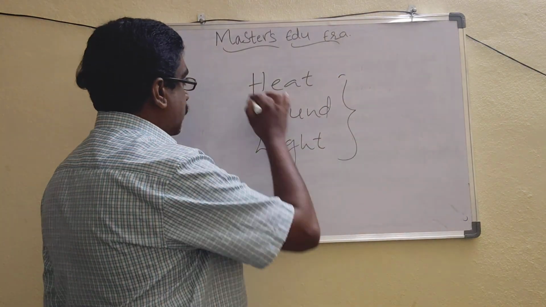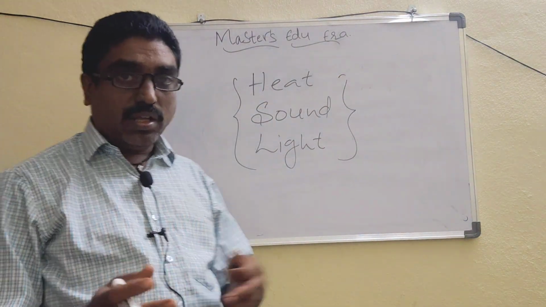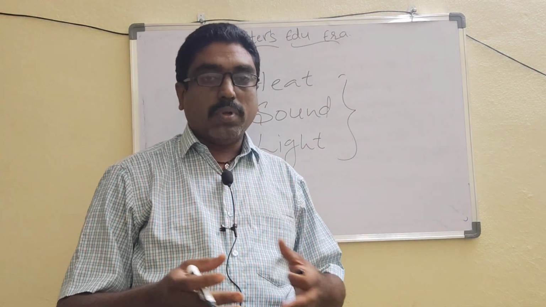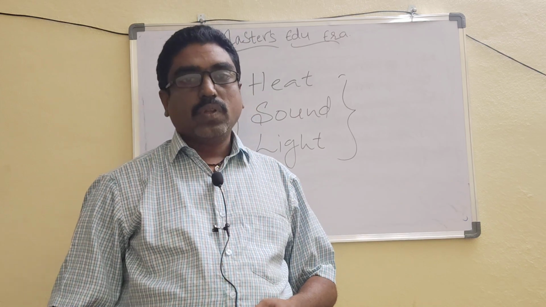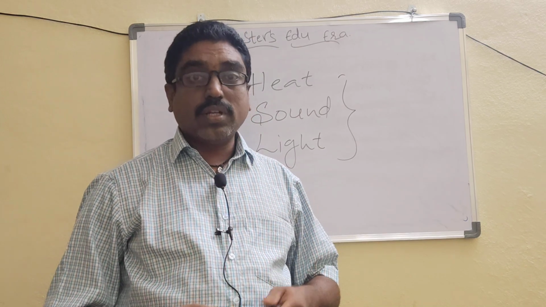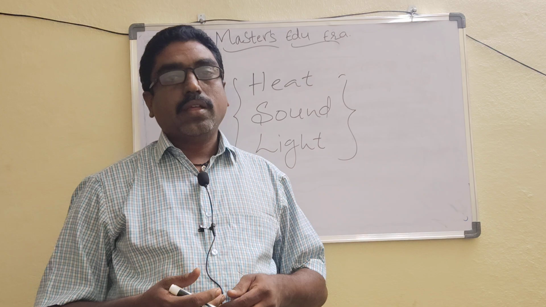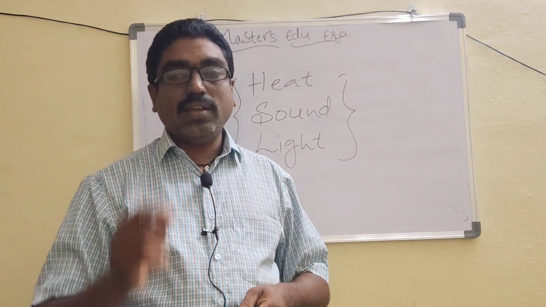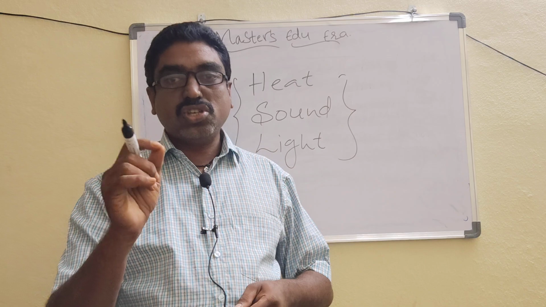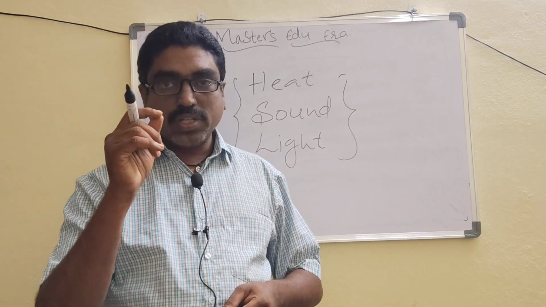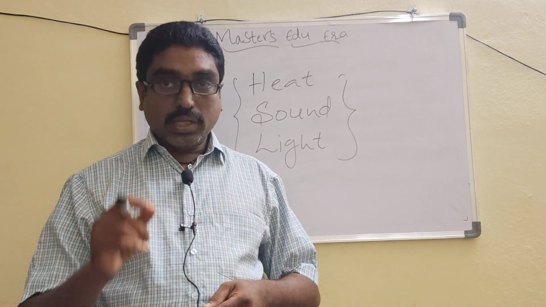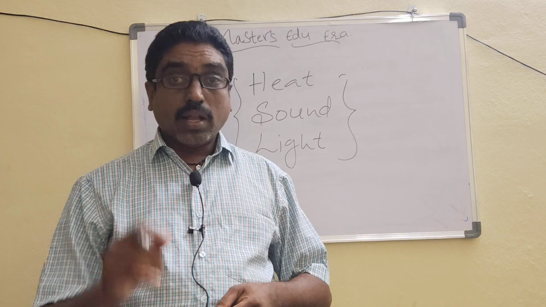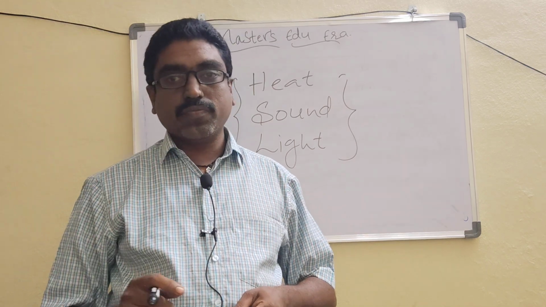Is there anything common in these three? Yes, there is a common thing: these three are energies. Sound is a form of energy, heat is a form of energy, light is a form of energy.